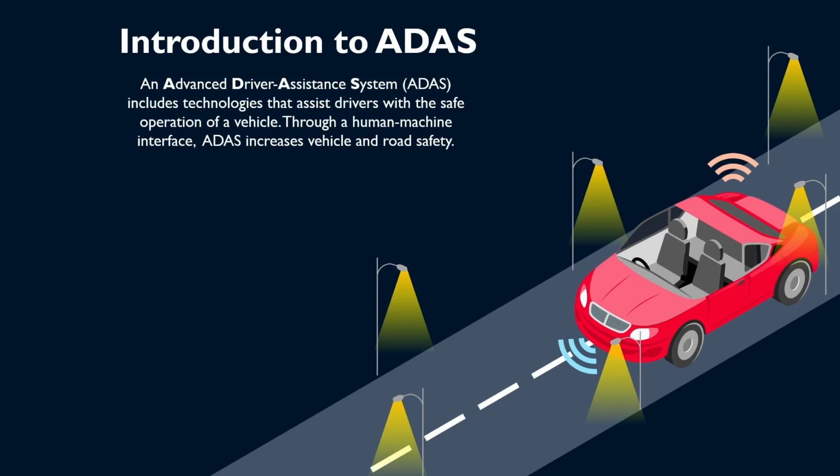From adaptive cruise control to lane keeping assistance, these features are paving the way for the future of automotive innovation. ADAS is categorized into different levels ranging from level 0 to level 5. Let's break it down.